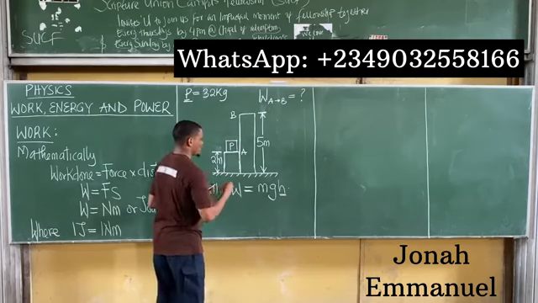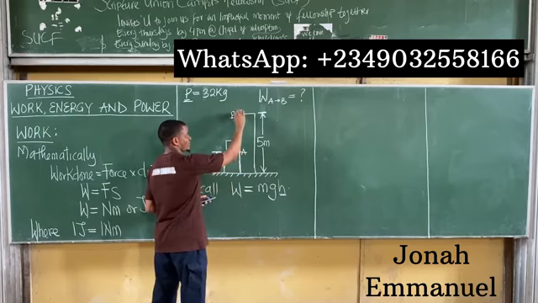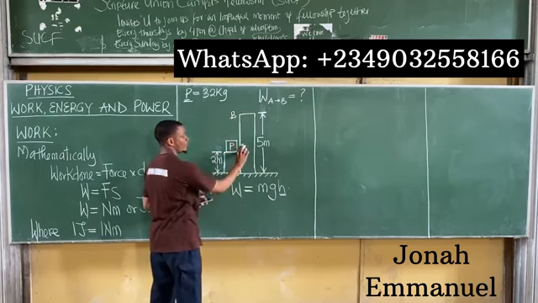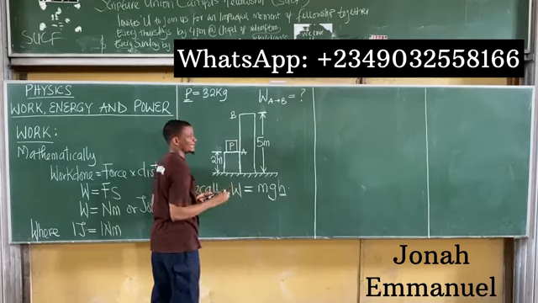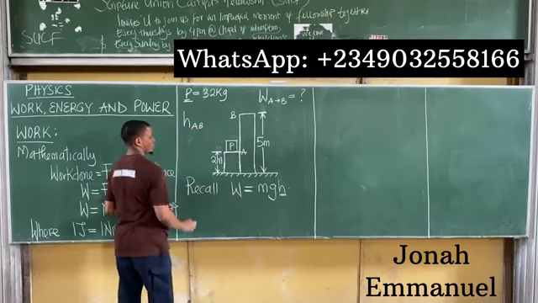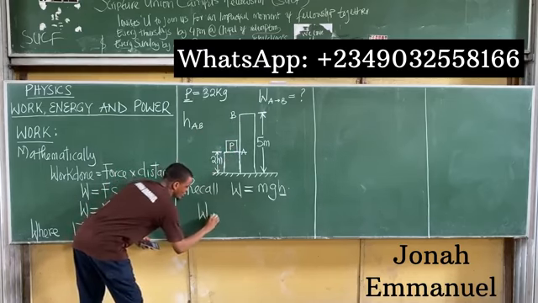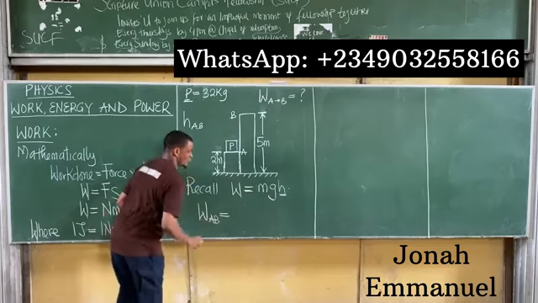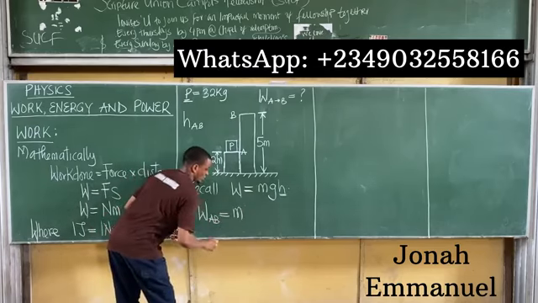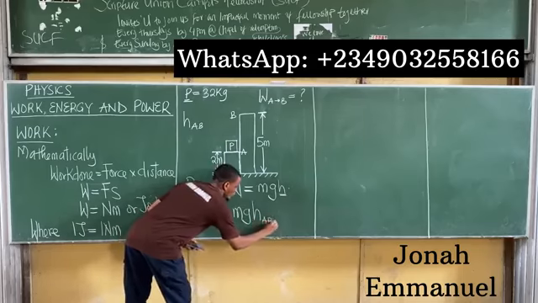The answer will be this: the body starts from point A and is being moved from point A to point B. The question will now be, from point A to point B, what is the height? So what is the height of AB? That means in this question, the work done from point A to point B will be equal to the mass of the body times gravity times the height from point A to point B.